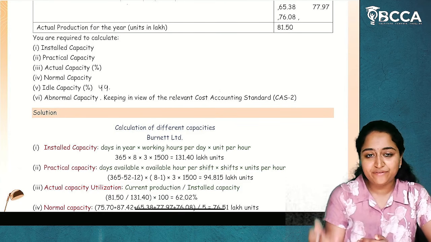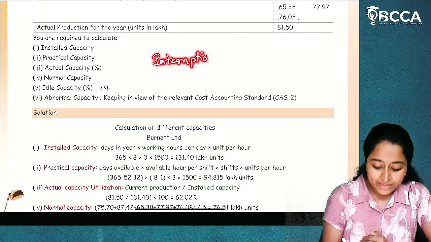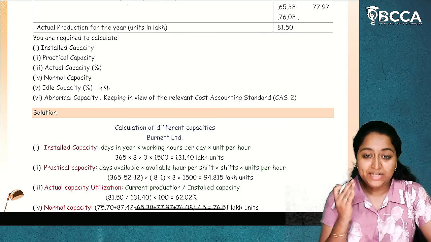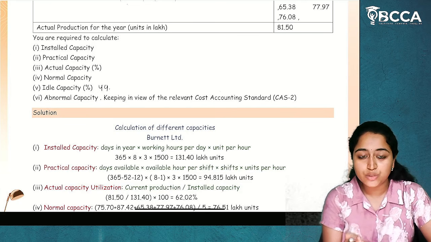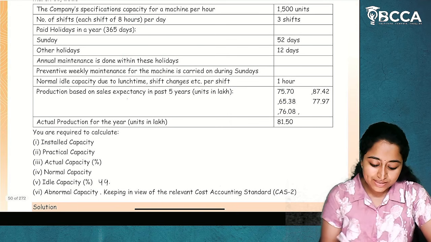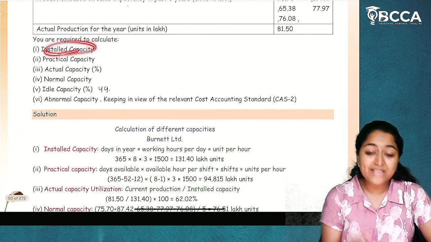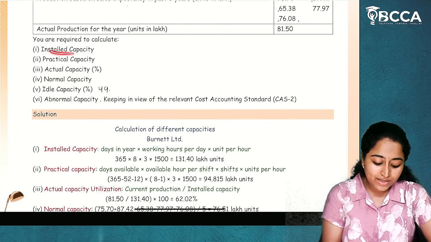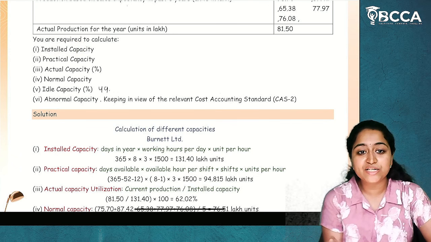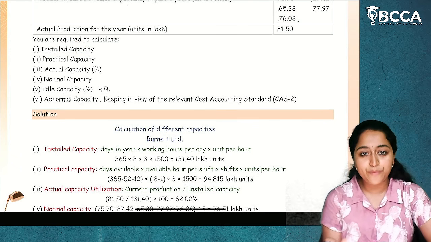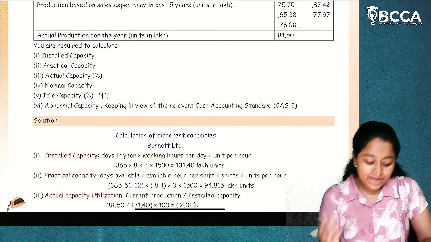In the 365 days, without considering any of the interruptions, any of the breakdowns or any repairs or any lunch breaks, if we are trying to calculate the capacity through which this production can be running, that is called as installed capacity. So installed capacity can also be determined as the maximum possible output which an organization can derive when it is in the production schedule.